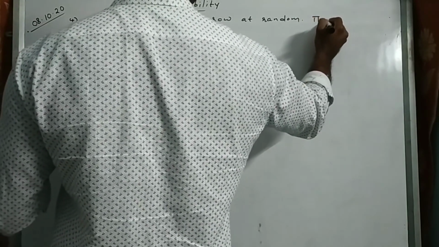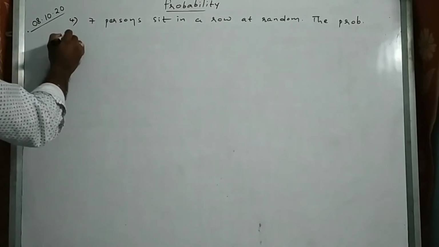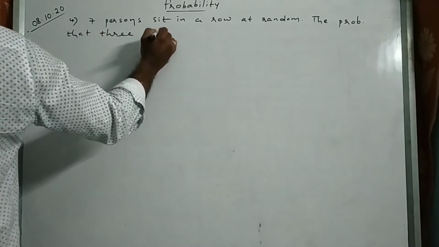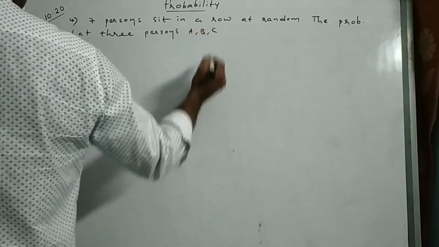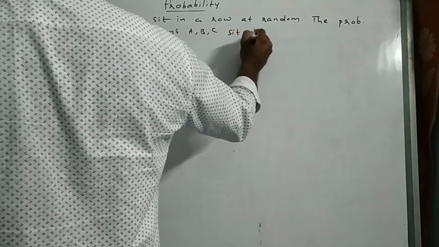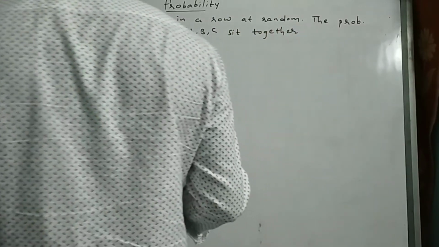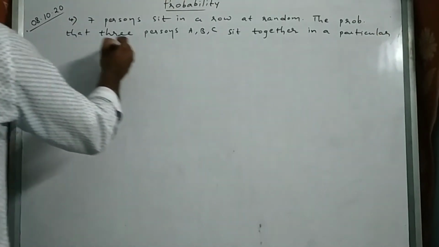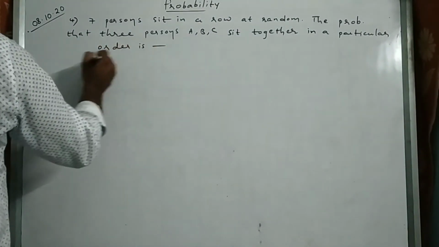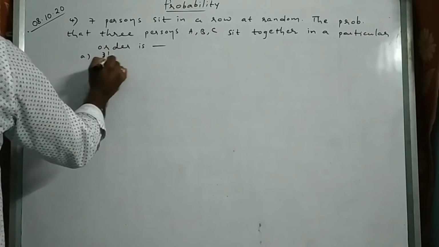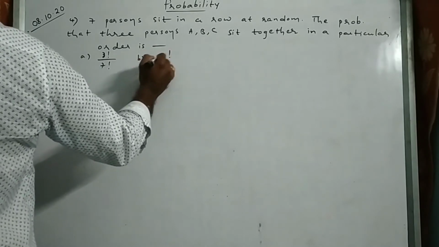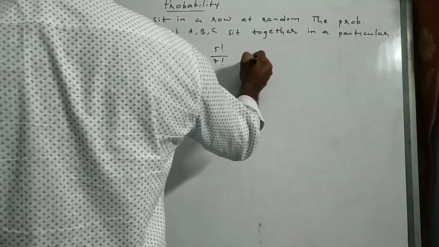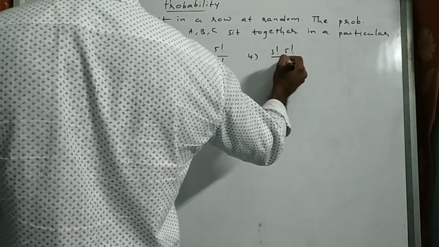The probability that three persons A, B, C sit together in a particular order is: 3 factorial by 7 factorial, 4 factorial by 7 factorial, 5 factorial by 7 factorial, 3 factorial into 5 factorial by 7 factorial.